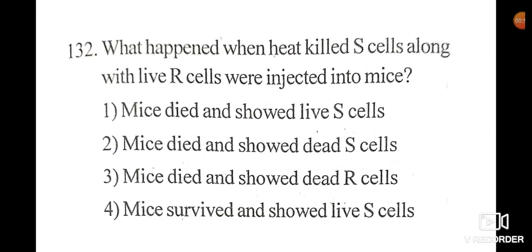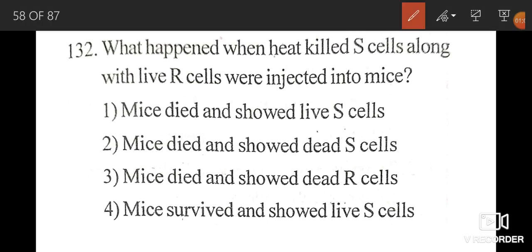Question number 132. What happened when heat killed S cells along with live R cells were injected into mice? Right option is 1, that is mice died and showed live S cells.